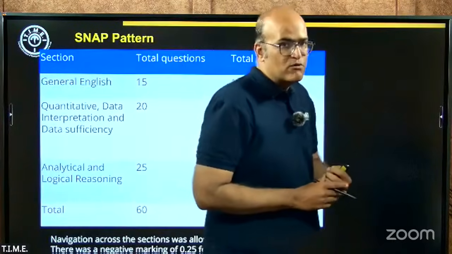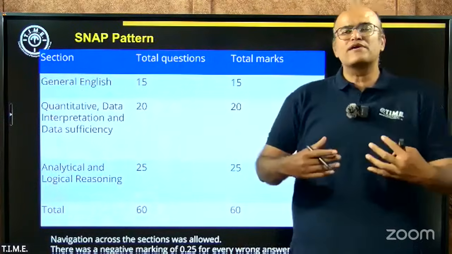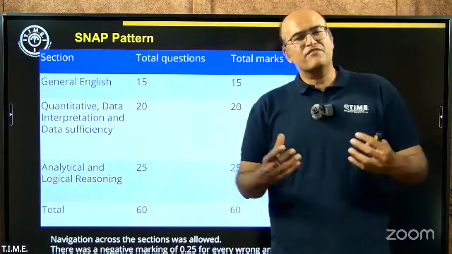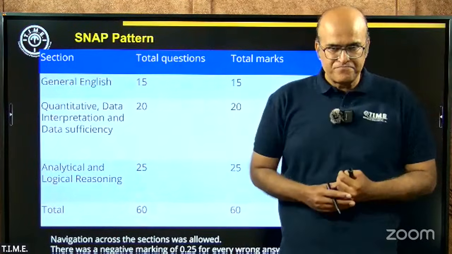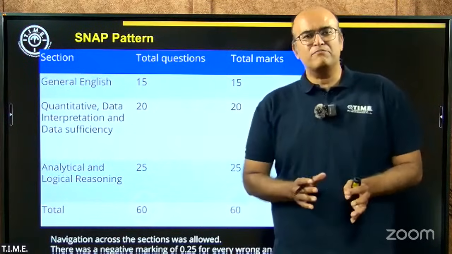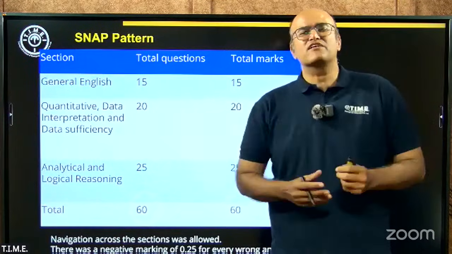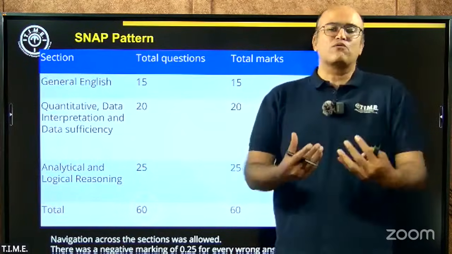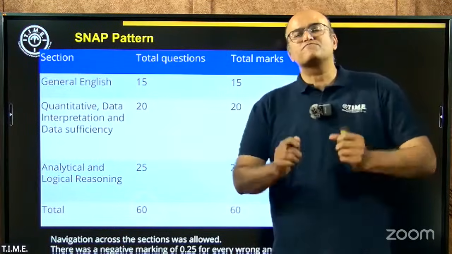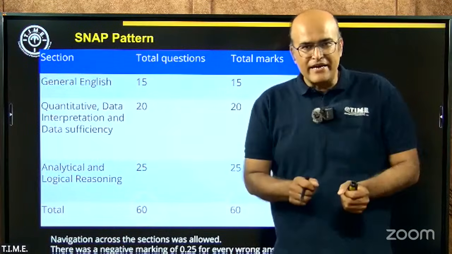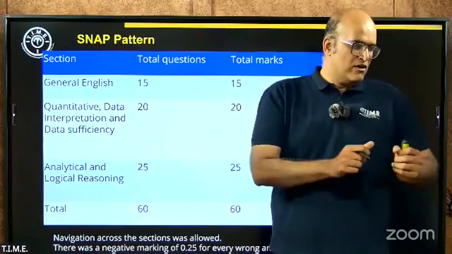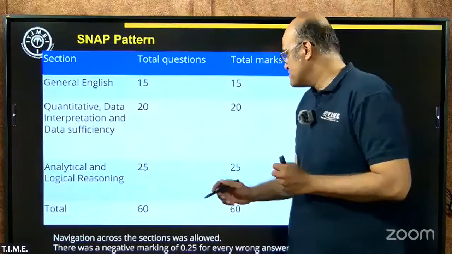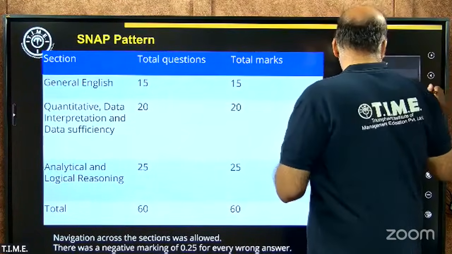And because there are no sectional time limits in place, the test taker has the freedom to utilize that 1 hour duration the way he or she wants to. And remember, SNAP examination usually doesn't have any sectional cutoffs. Because there are no sectional cutoffs, you can try to maximize your overall score. It definitely makes sense to spend more time with your stronger areas and a slightly less amount of time with your weaker areas. That's how SNAP exam is designed. So this was about the examination.